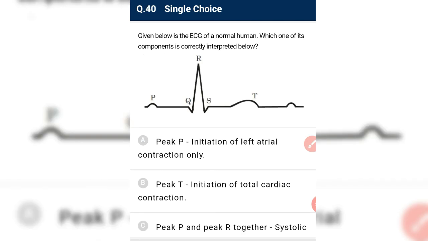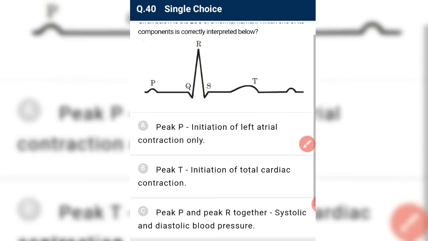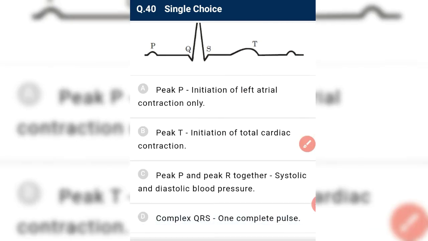Next. Given below is the ECG of a normal human. Which one of its components is correctly interpreted below? P, Q, R, S, and T. P is the initiation of left atrial contraction only. No, P is the initiation of both the atria and not only the left atria. So it is incorrect. Peak T is the initiation of total cardiac contraction and the end of ventricular depolarization.